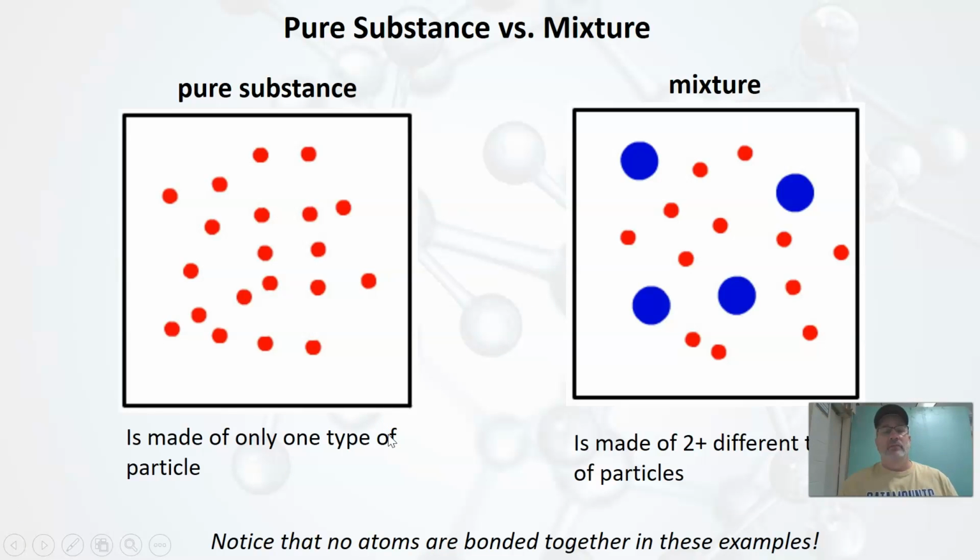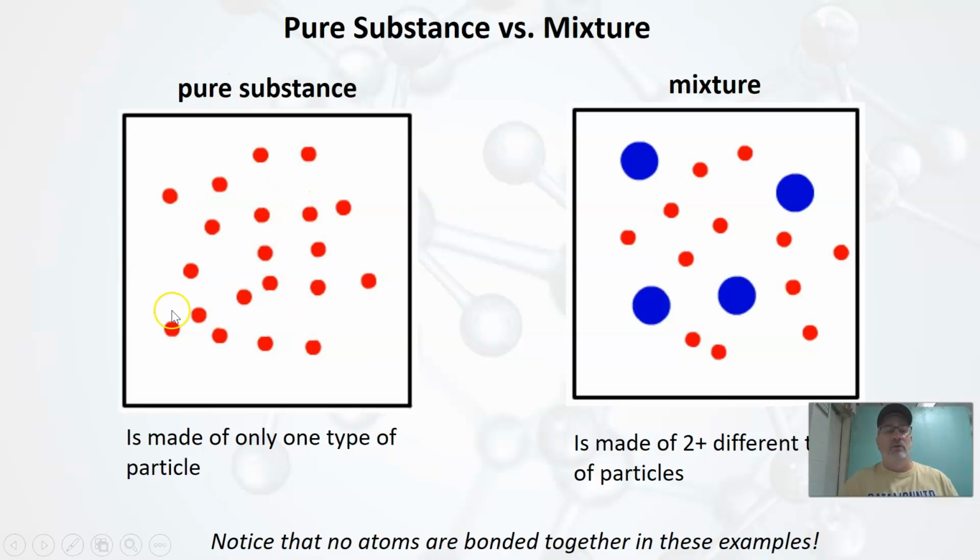To begin with, let's define what a pure substance and a mixture are and look at some examples side by side. I do want to point out that to really understand this, we have to look at models. We have to look at some pictures because I feel like it's going to be much easier to understand. So these pictures turn out to be really important.